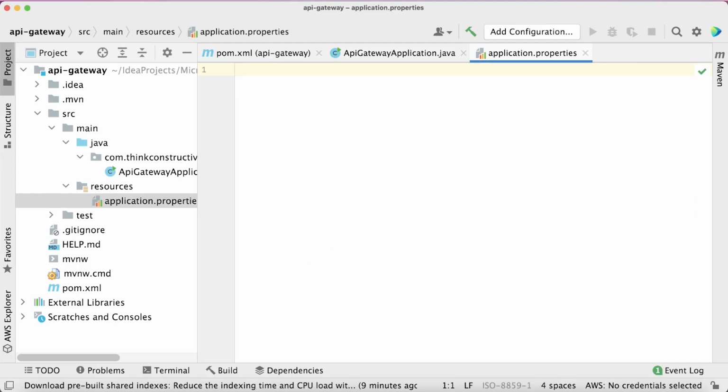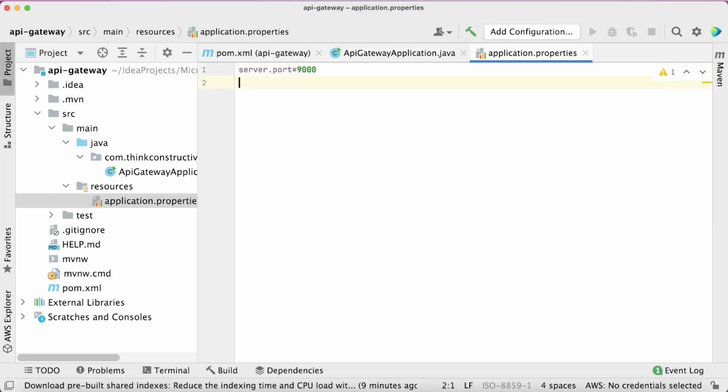So first thing we will be writing here is the port information for API gateway. So we will say server.port is equal to, let's say 9000, because I know this port on my machine is free. If 9000 in your case is being used by any other application, you can choose to use any other port, whichever port is free for your local machine or remote machine, whatever you are using.